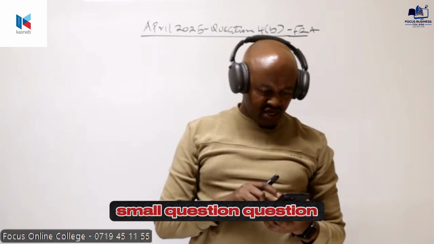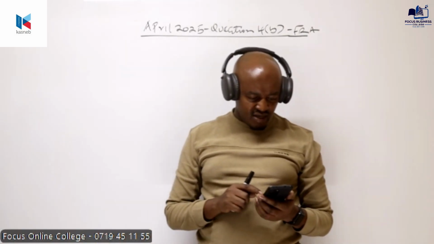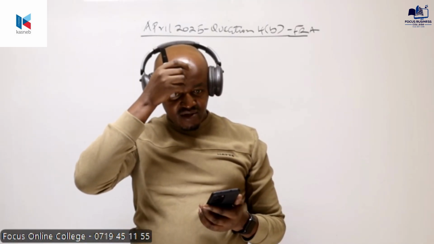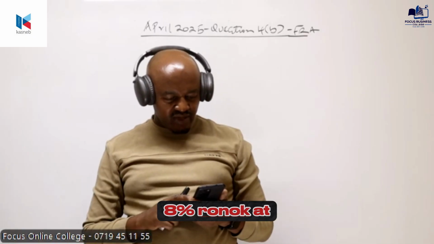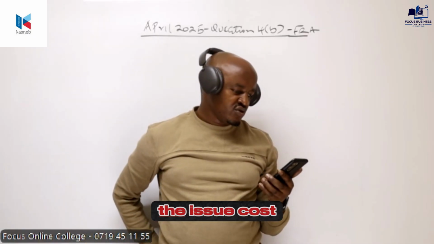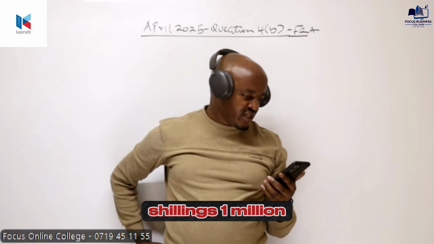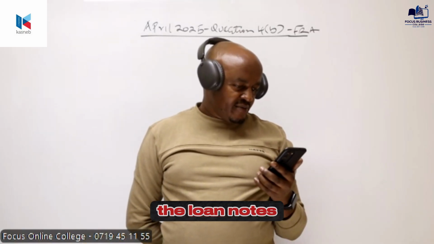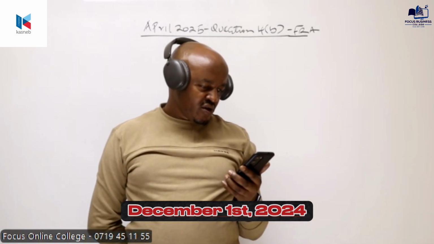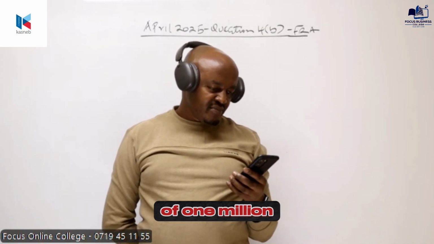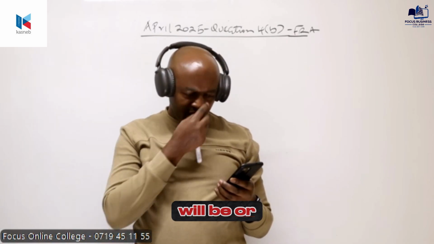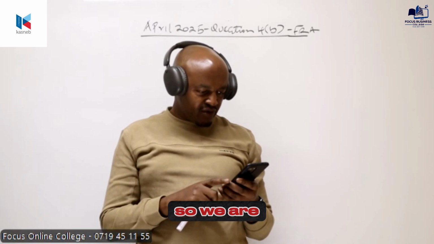So what have we been told here? A small question, question number 4B. It reads, on 1st January 2021, Trades Limited issued shillings 20 million 8% loan notes at a discount of 5%. The issue cost amounted to shillings 1 million. Then in paragraph 2, you're told the loan notes were redeemable on 31st of December 2024 at a premium of 1,130,000. The effective interest rate is 12.5%.